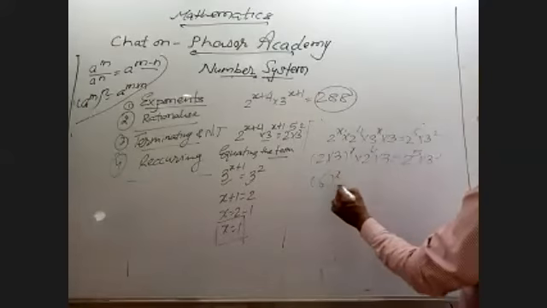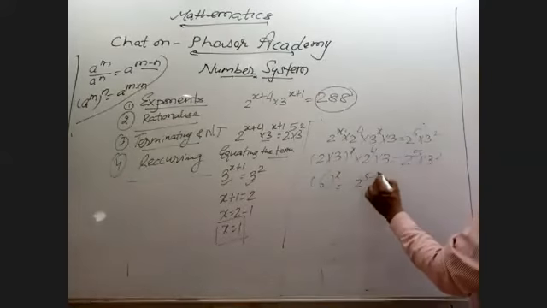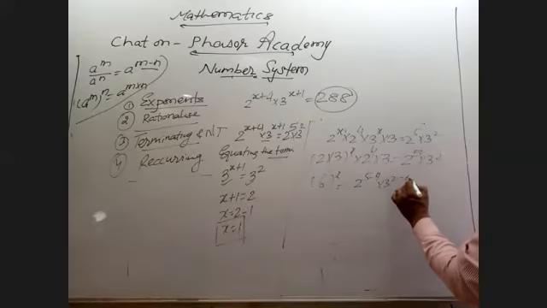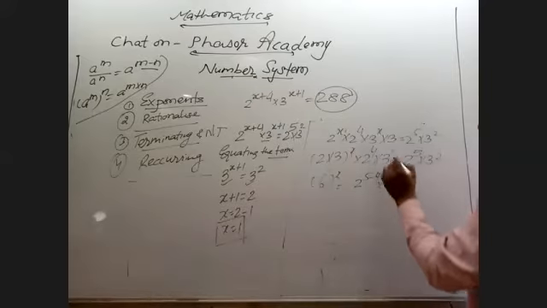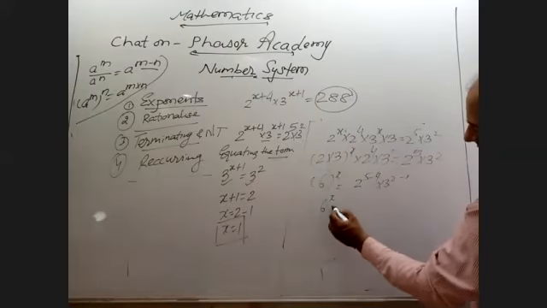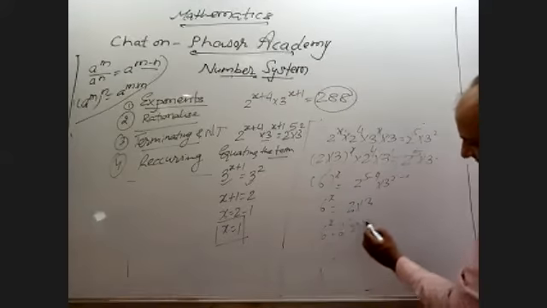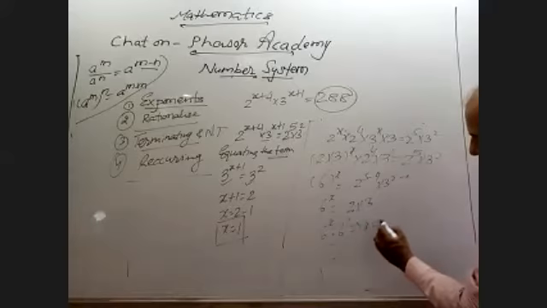So 6 raised to power x is equal to 2 raised to power 5 minus 4, 3 raised to power 2 minus 1. Nothing here, 1. So 6 raised to power x, 2 into 3, 6 raised to power x equal to 6 raised to power 1, implies that x equal to 1.